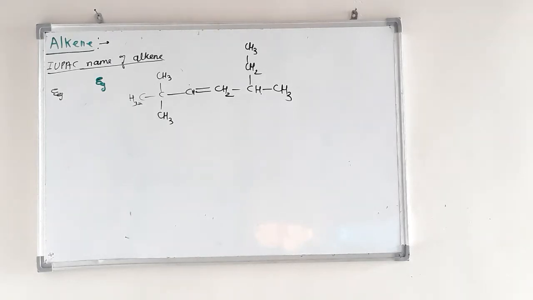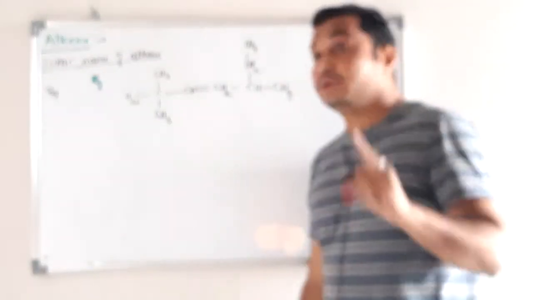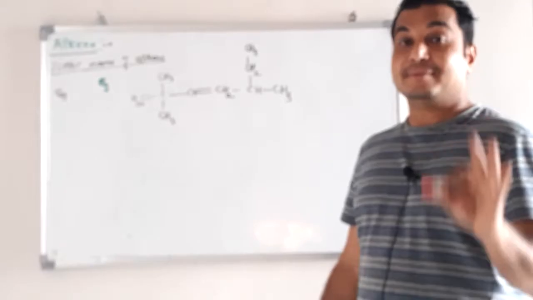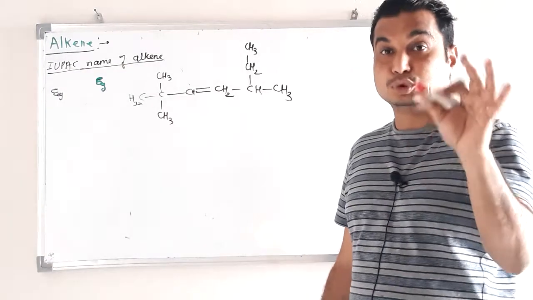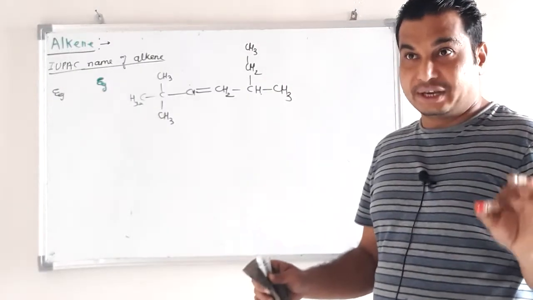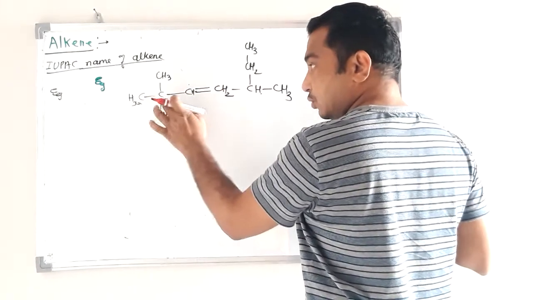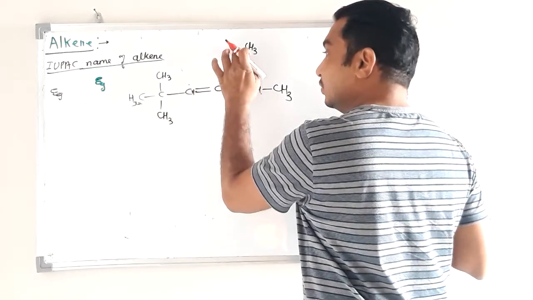First identify the longest chain including the double bond and the maximum number of substituents. Whatever chain we select contains the double bond and the maximum number of substituents. Let us see, 1 2 3 4 5 6, 1 2 3 4 5 6 7.